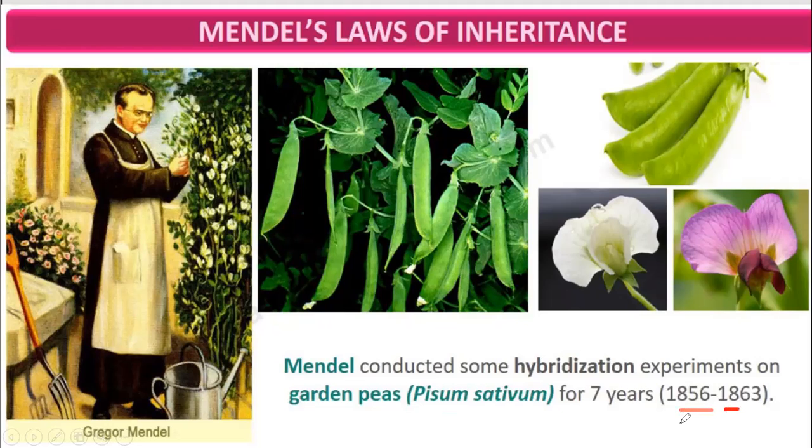between 1856 and 1863. During this time in India, the first struggle for independence started. These are some of the characters. See, some of the pea plants bear white flowers, some bear violet flowers, some pods are flat, some are constricted. So these are some of the phenotypes.